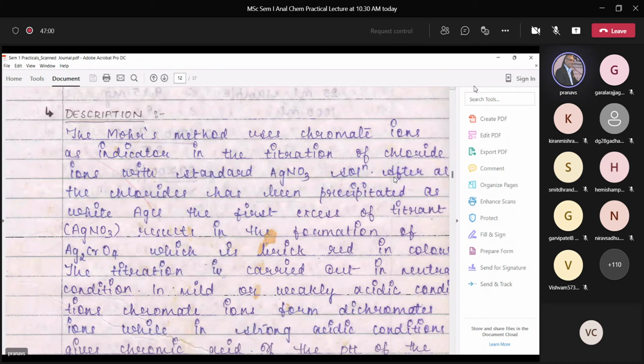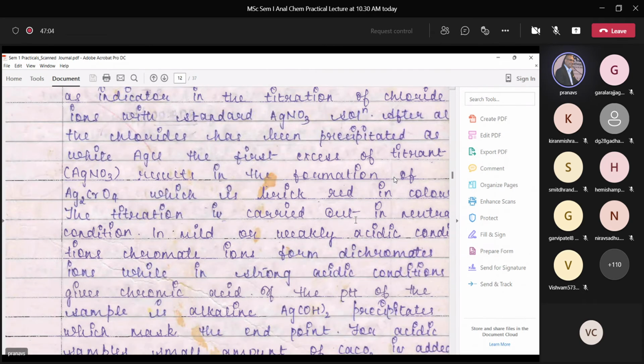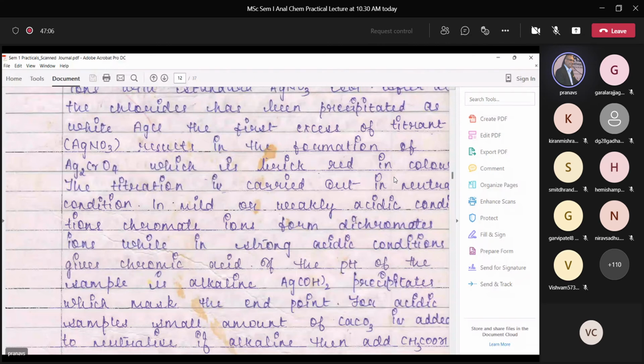So this is what is written here, and at the same time there are a few other precautions which need to be considered when you do this experiment. This titration is essentially done under neutral conditions. What happens in an acidic medium?